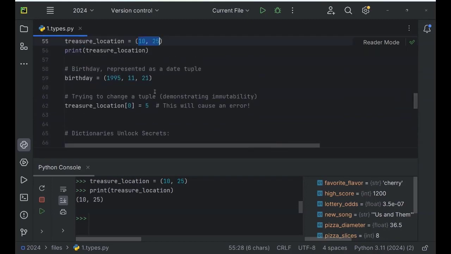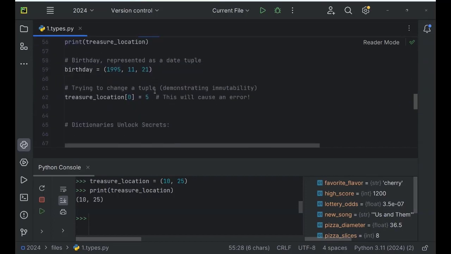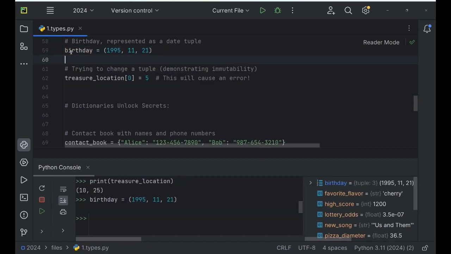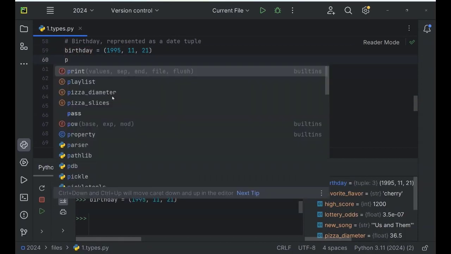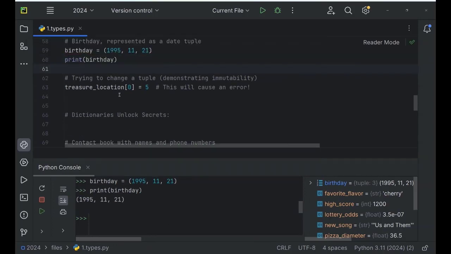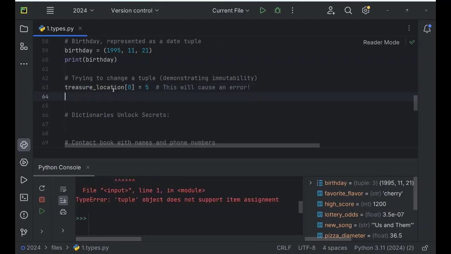Birthday dates, you also use tuples here, like birthday equals this date, and we can print it again. And now let's take a look at how we can change this tuple. We'll try to change the tuple. So I'll run this code, treasure location, and try to add an item to the tuple. As you can see, we've got an error: tuple object does not support item assignment.